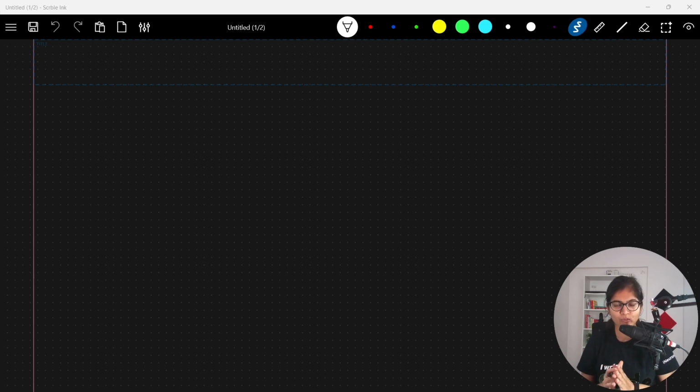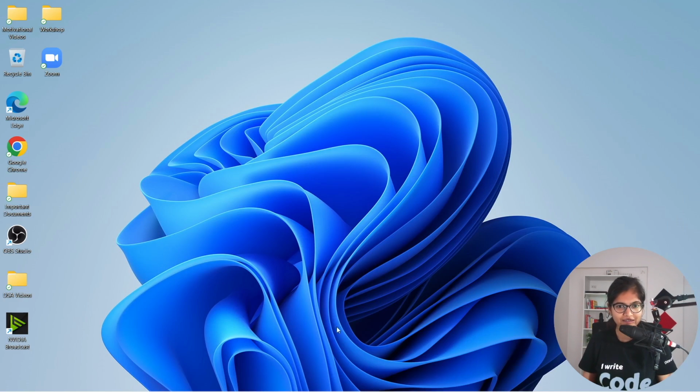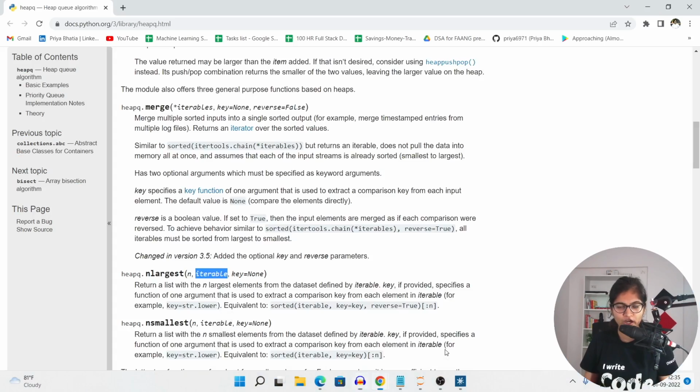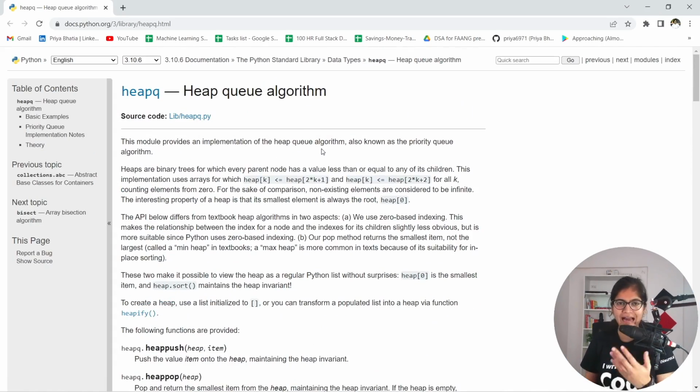So see, the very first point is that whatever we have covered in our complete portion of this heap data structure, everything is very important when you are preparing for an interview, because these are the fundamental things that you should know. On top of that, you will observe that when you are writing code in Python, they have made everything easy. The developers have already written the code there. So if you go inside the documentation of heapq, I would highly recommend it. You will now be easily able to understand each and everything.